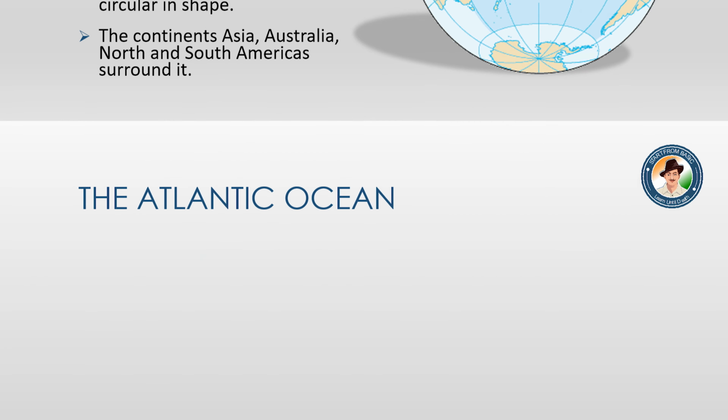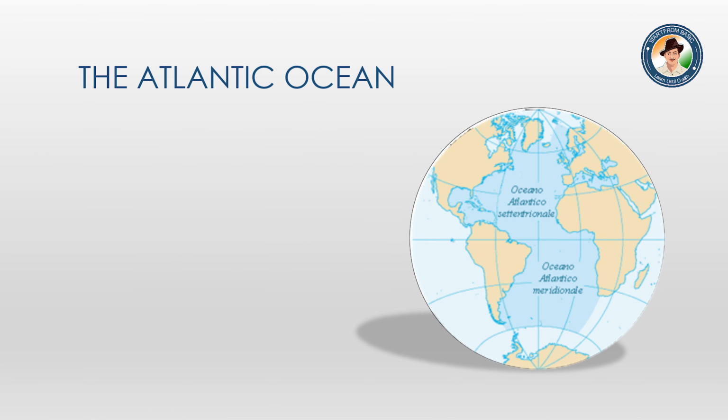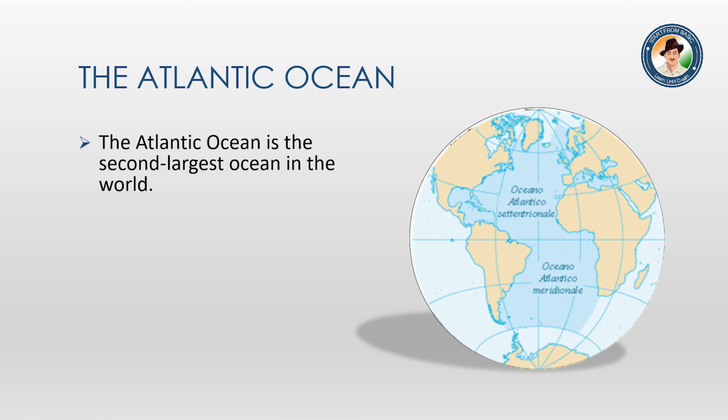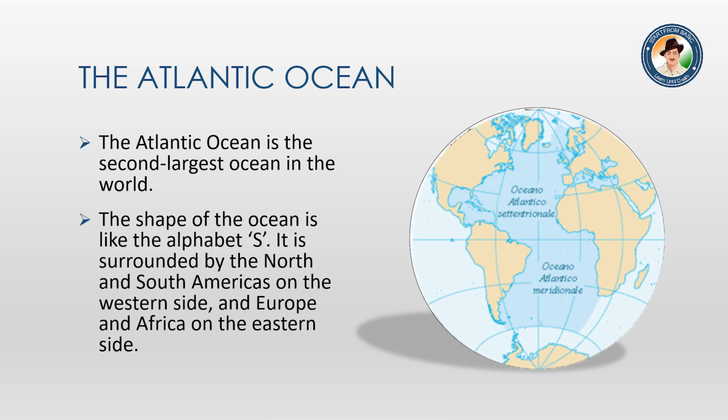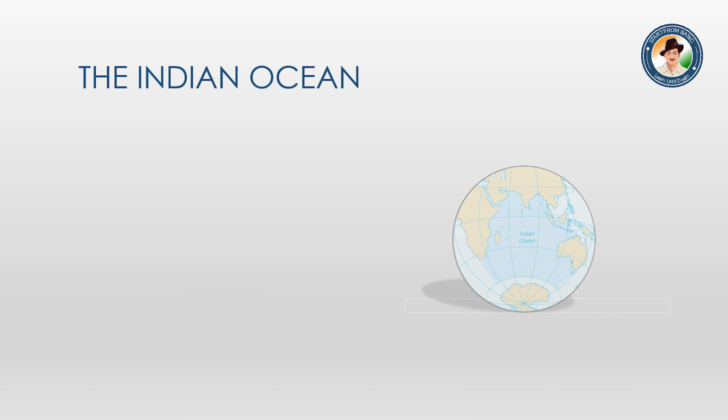Next is the Atlantic Ocean. The Atlantic Ocean is the second largest ocean in the world. The shape of the ocean is like the letter S. Here we see in the map it looks like an S shape. It is surrounded by North and South America on the western sides and Europe and Africa on the eastern sides. It is the busiest ocean.